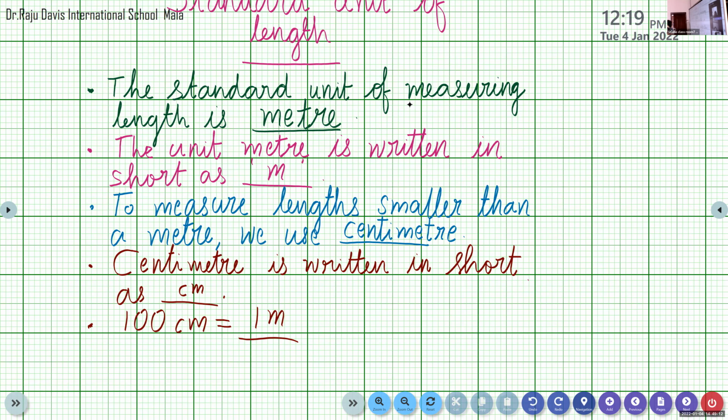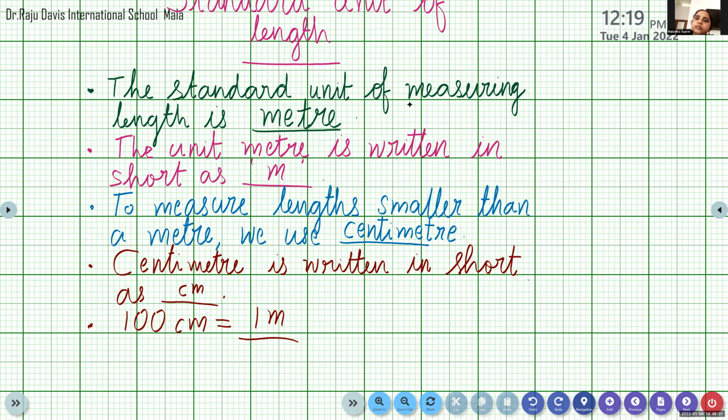To measure length smaller than a meter, we use centimeter. Now, centimeter is written in short as cm.